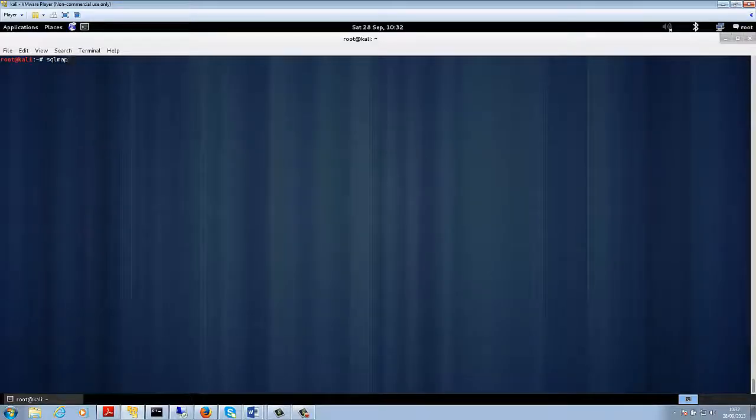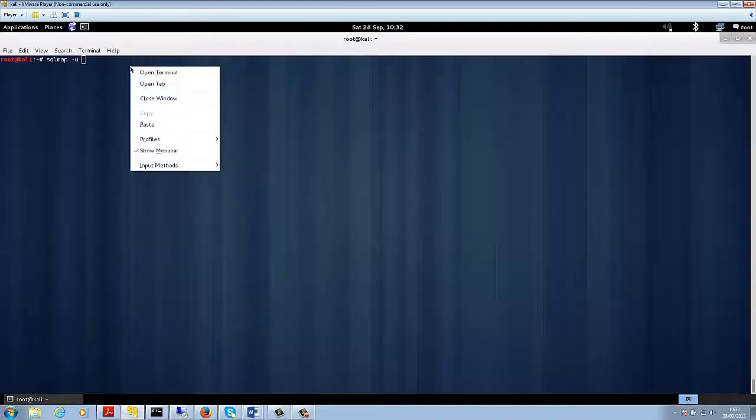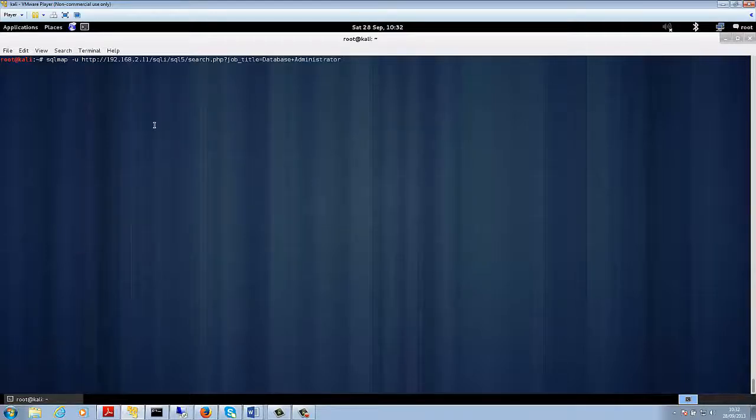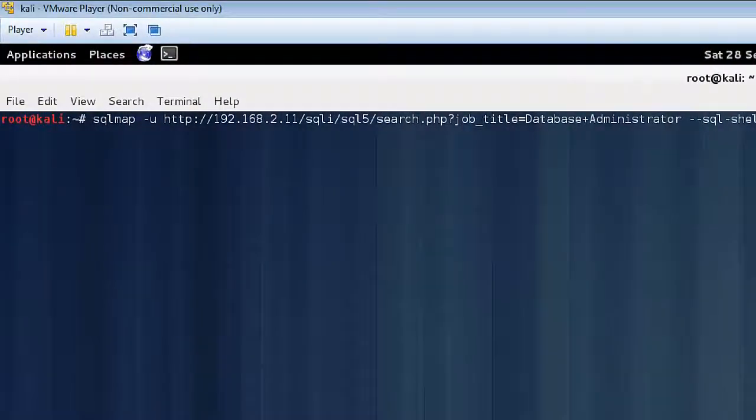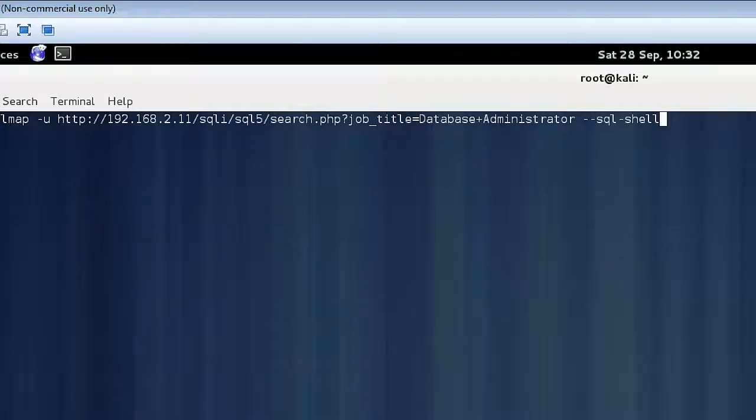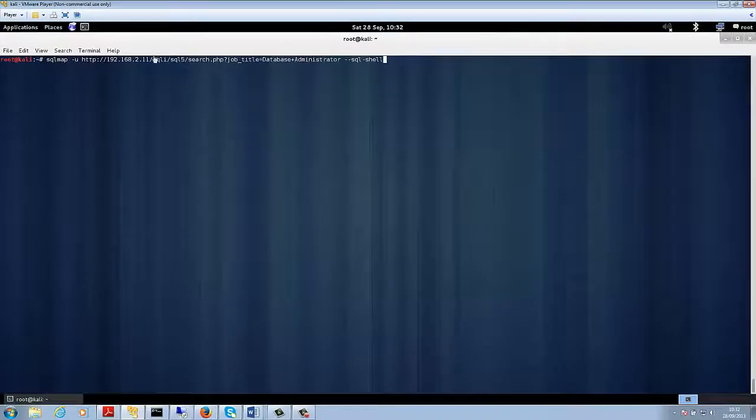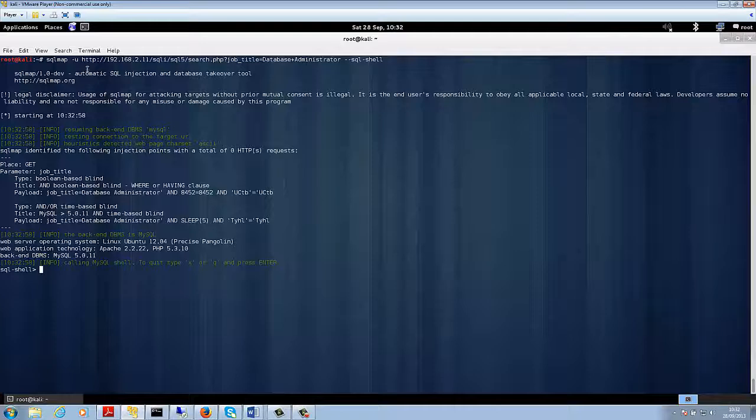I fire SQL map with the -u parameter, paste the URL in, and then provide an argument --sql-shell. Okay, now if I can just zoom this in a little bit. So this is what I'm doing: sqlmap -u URL and then --sql-shell. If I run this, then it's going to test the parameters. It has found that the backend database is MySQL. It has found it is a blind SQL injection, so it did tests like these.